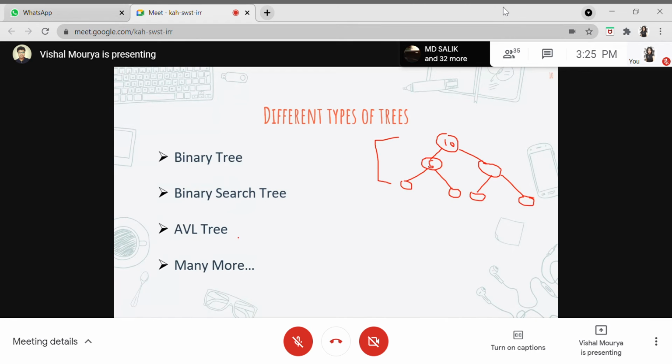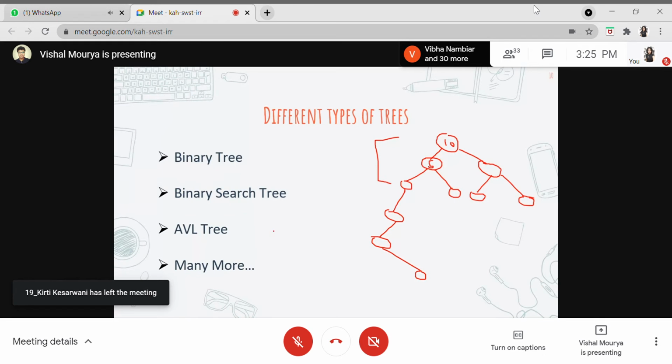Now this is the AVL tree. This is quite interesting. They all are actually linked. So an AVL tree is nothing but a self-balancing binary tree. What does that mean? In this binary tree, let's say you have more nodes over here, and this node has children, and similarly this one has children. This AVL tree does not allow this type of structure, as it would unbalance the binary tree which we have built, and the height would not remain log n. So the speciality of the AVL tree is that it will balance itself.